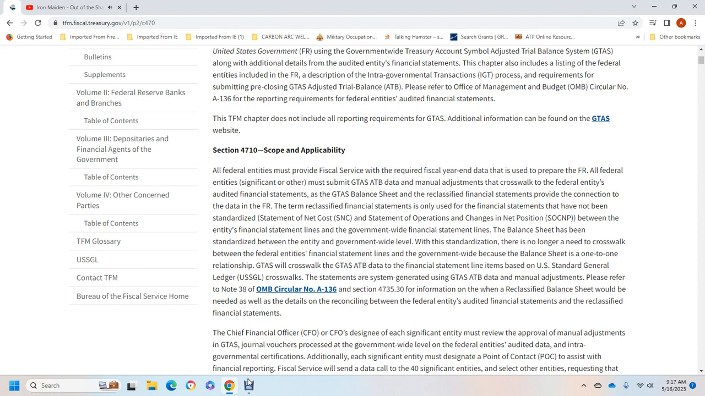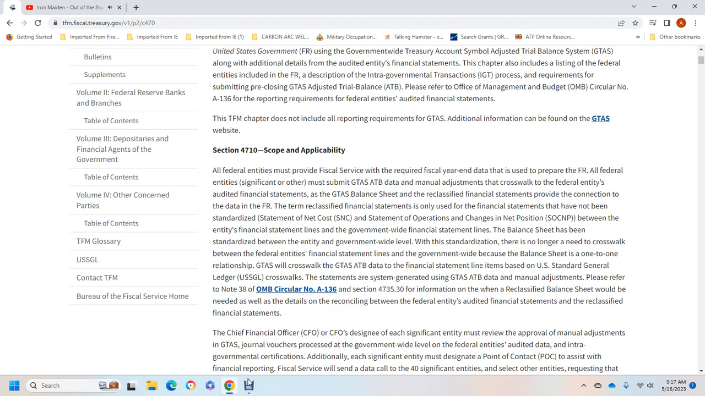Balance sheets have been standardized between the entity and the government-wide level, with no longer a need for a crosswalk between the federal entity's financial statement and the government-wide financial statement. The balance sheet is a one-to-one relationship with the government Treasury Account Symbol. Government-wide Treasury Account Symbol will crosswalk with the government Treasury Account Symbol adjusted trial balance data. The financial statement is based on the U.S. Standard General Ledger crosswalks, a statement of all systems generated with the government-wide Treasury Account Symbol adjusted trial balance data manual adjustment.